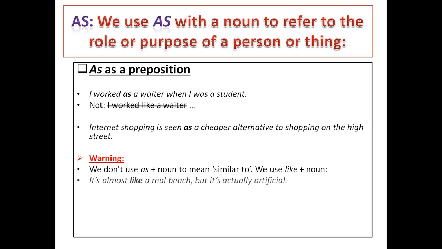So here in this example, I'm not going to change like to the conjunction as, because here the word like means something similar to. Okay, it's almost like a real beach, but it's actually artificial. So that's why I'm not going to say it's almost as a real beach.